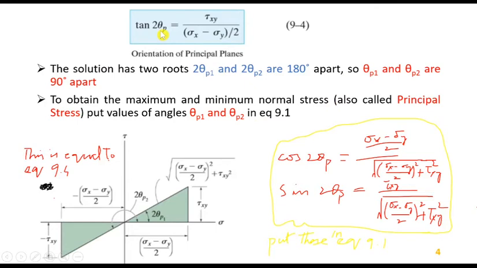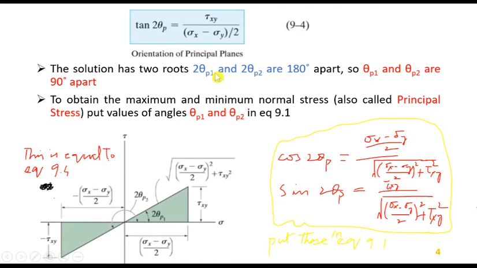So now we have just determined the plane, but what will be the values of the maximum and minimum normal stresses on this plane? We will put the value of this theta in equation 9.1. The maximum and minimum normal stresses are also called principal stresses, so we will put the values of angle theta p1 and theta p2 in equation 9.1.